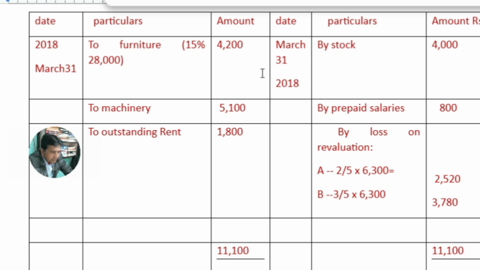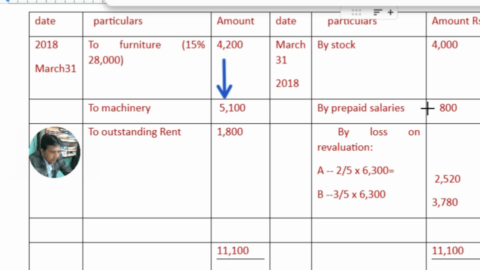Balancing of revaluation account. Let's see which side has the greater total value, debit side or credit side. So it seems the debit side has the greater value in total than the credit side. So here 4,200 plus 5,100 plus 1,800, 11,100, and on the credit side it's only 4,800.